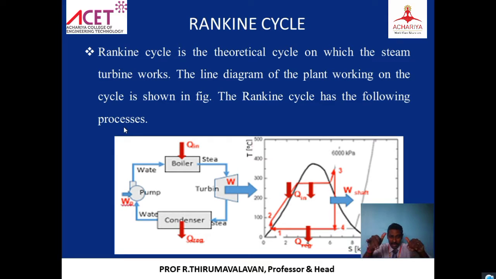Inside the turbine, it enters at high pressure, high velocity and high temperature. So it enters the turbine and starts rotating the blades. Once it starts rotating the blades, the kinetic energy is converted into mechanical energy. That mechanical energy is utilized for generating power. So the turbine rotates the generator, and the generator produces the electricity.